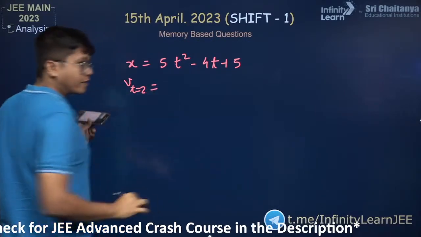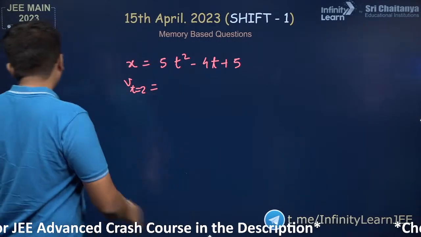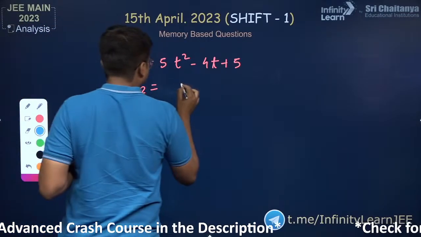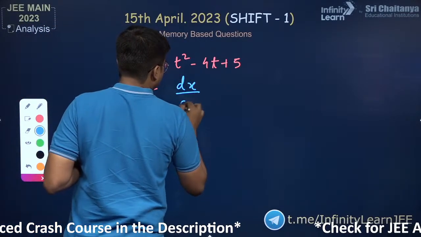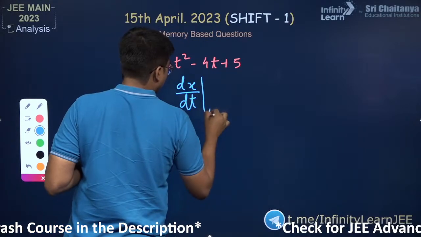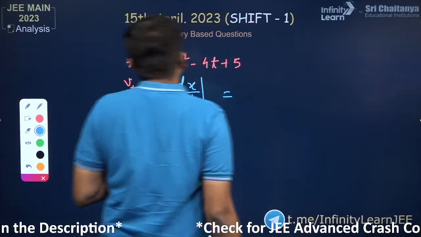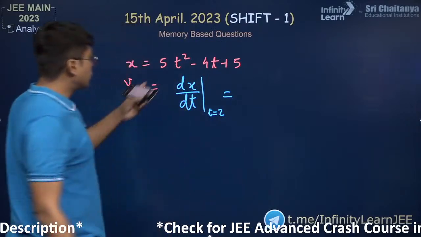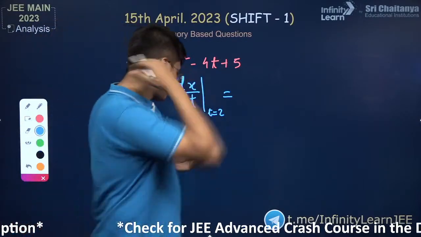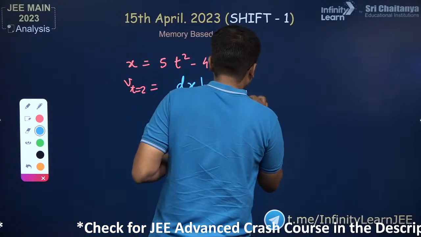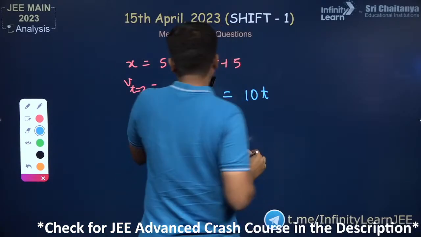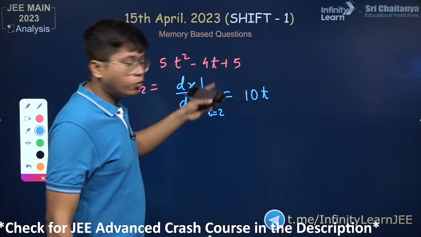It's that direct. So we know velocity is just given by dx dt. It is just given by dx dt, and at t equal to 2 we need it. So we'll keep it right here from the beginning. Which means if you differentiate this, 5t square will give you 10t. This part will just leave you with minus 4.